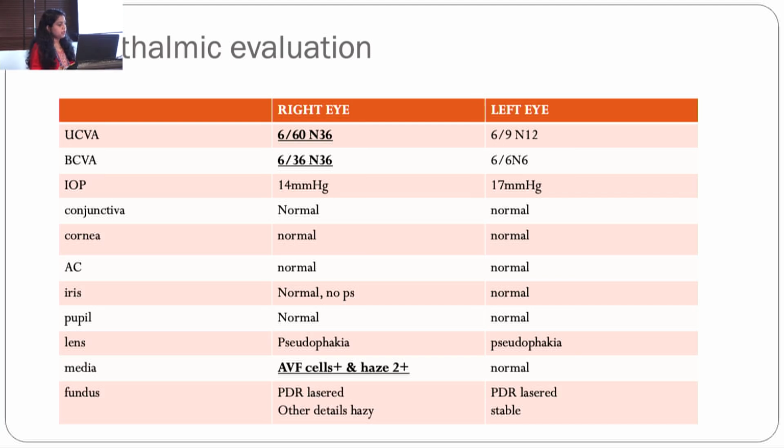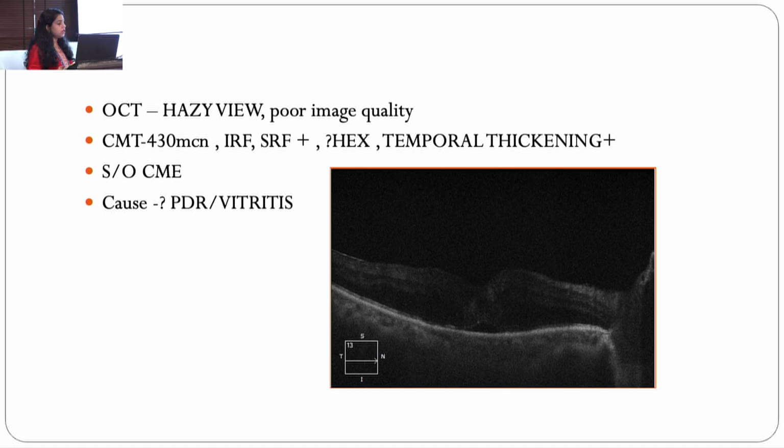On ophthalmic evaluation, in her right eye best corrected visual acuity was 6/36. IOP was normal, anterior segment was normal. She is pseudophakic, media showing haziness, AC cells present, vitreous haze present, and fundus showing evidence of PDR, which was lasered, and other details are hazy. In her left eye, best corrected visual acuity was 6/6 N6, showing a stable PDR in the left eye. Then we proceeded with OCT in this case.